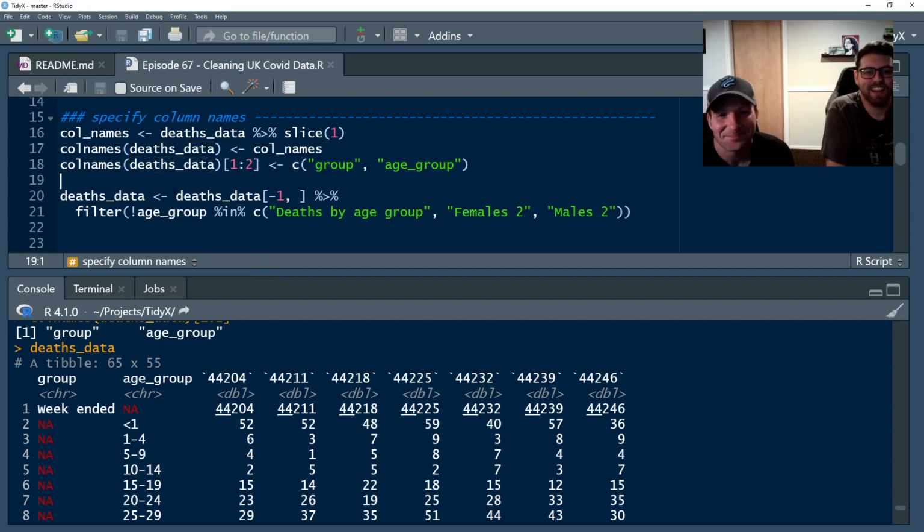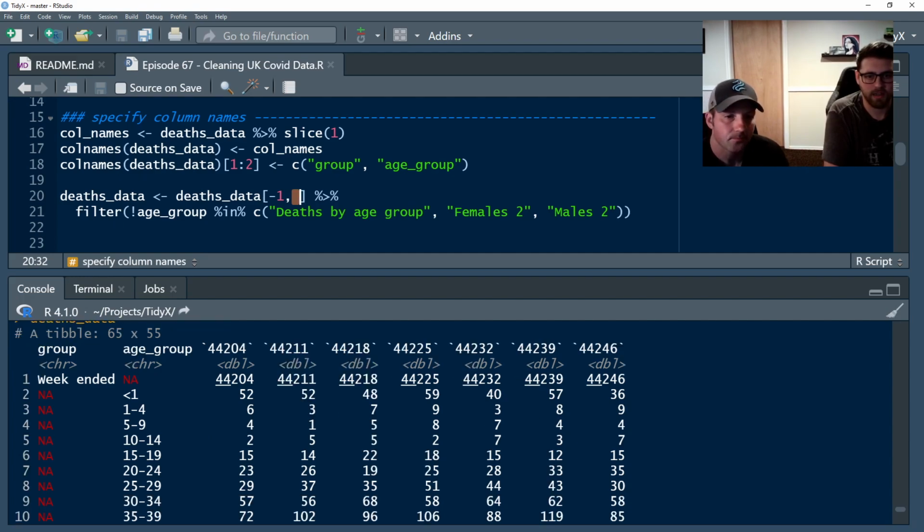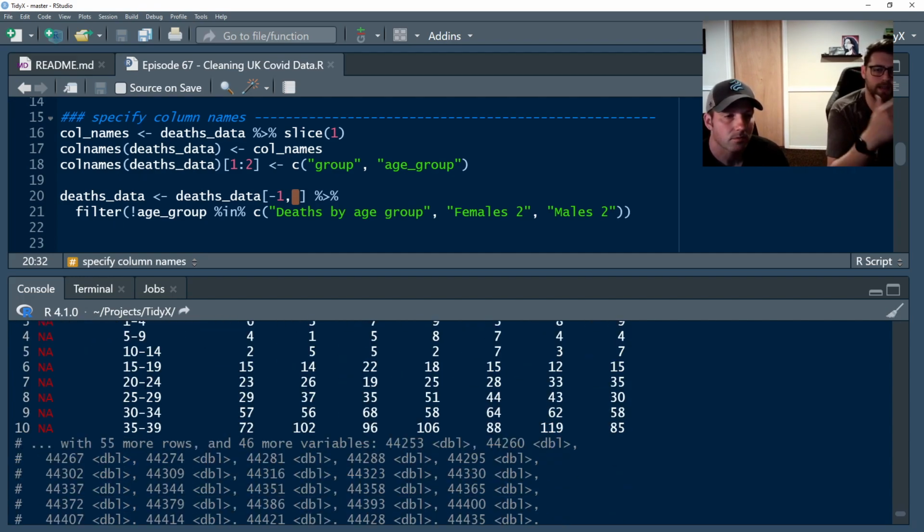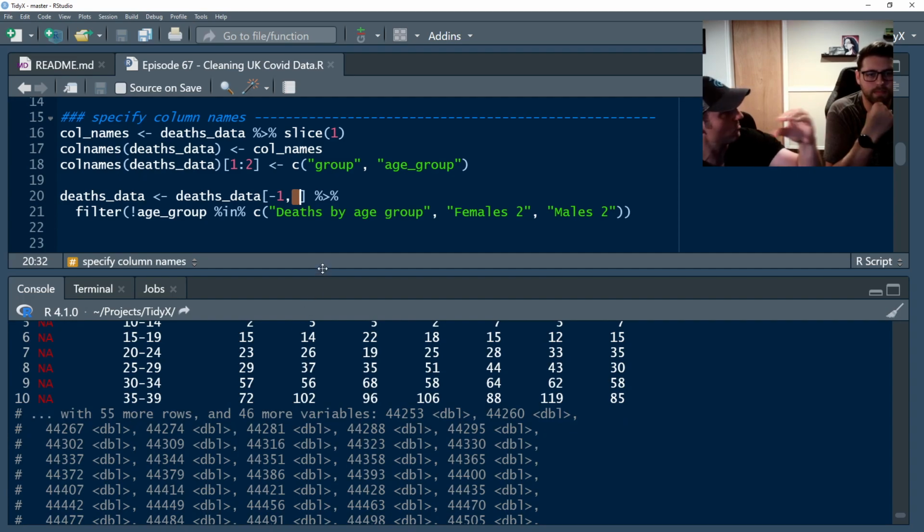All right. So next we're going to actually remove the first row. This is what the square brace is: let's remove the first row, but keep all the columns and keep all the other rows. And then we're going to do a filter to remove any cases where the age group is 'deaths by age group females' or males too. So this is looking at the second column here, age group, and this is the information about which group is being analyzed.